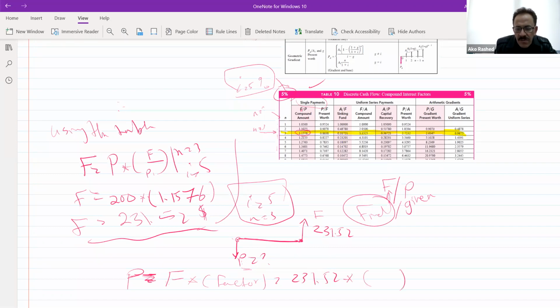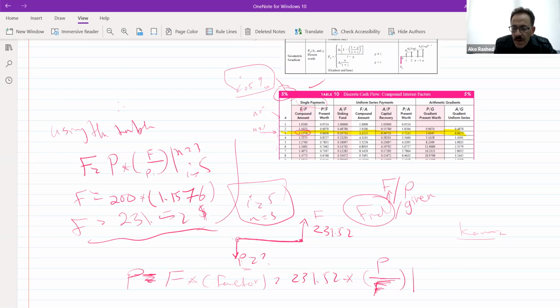It should be multiplied by a factor to find it. And this factor can be represented by what? Who can answer this question? P over F, sir. Yeah, good, right. Karam, very good. And now the factor will be written like this, P over F.